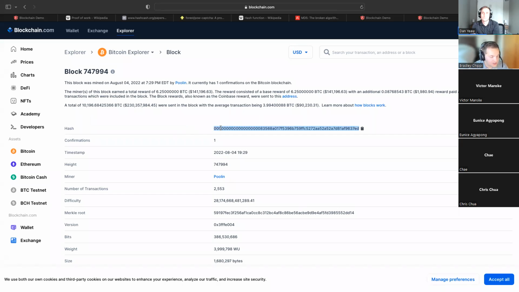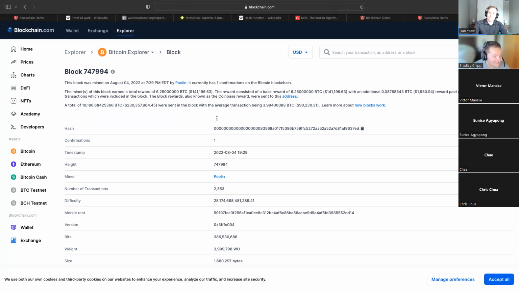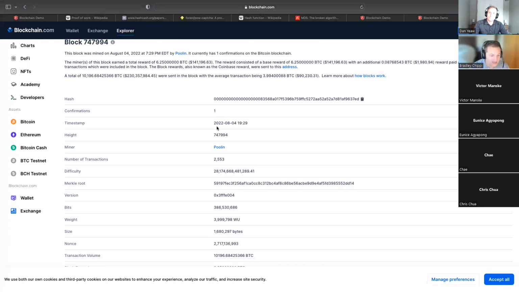And look at that hash. So we got 1, 2, 3, 4, 5, 6, 7, 8, 9, 10, 11, 12, 13, 14, 15, 16, 17, 18, 19 zeros. Can you imagine how long it'd take my machine to go do that? I don't know if it'd even get done. My MacBook Air would probably just, I don't even know. But that's a lot. That would take a long time unless I got really, really, really lucky.